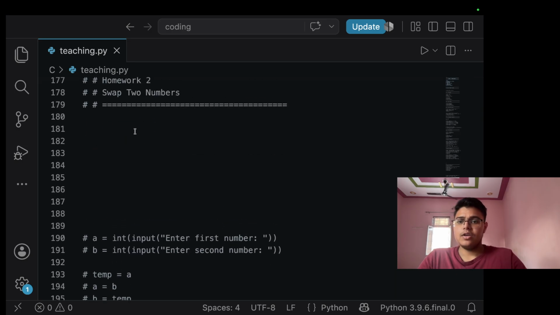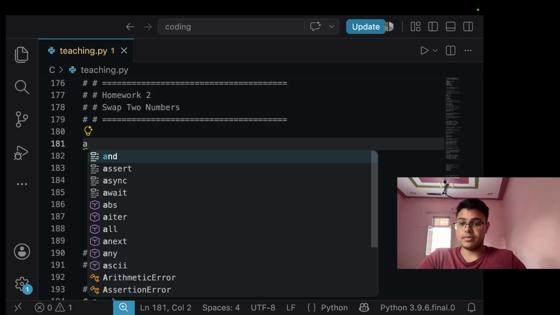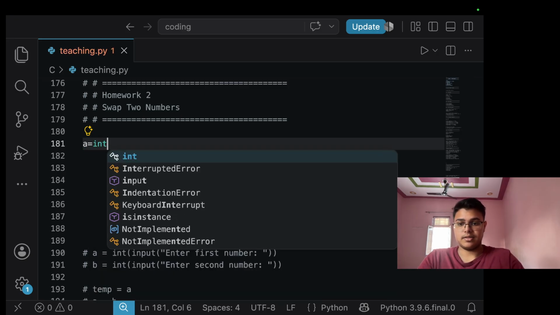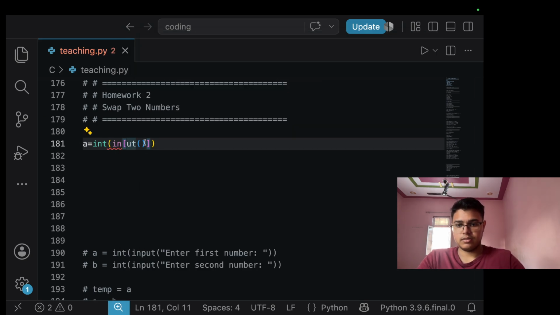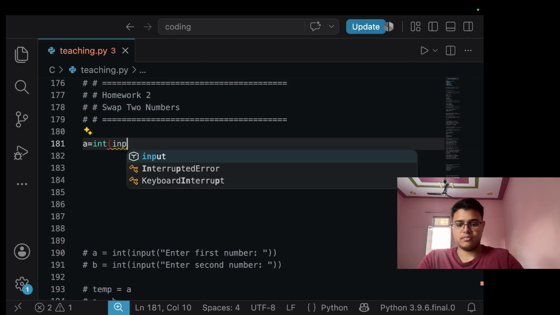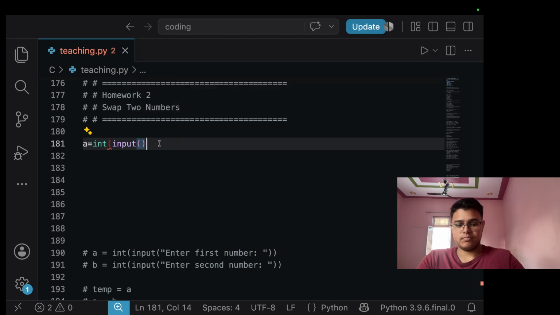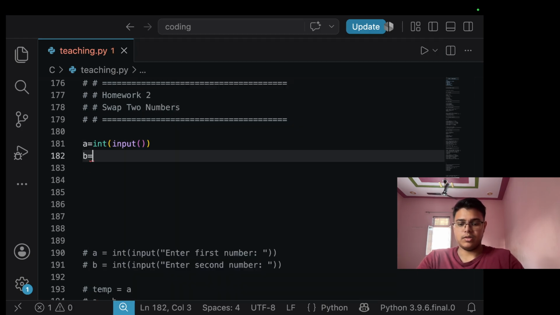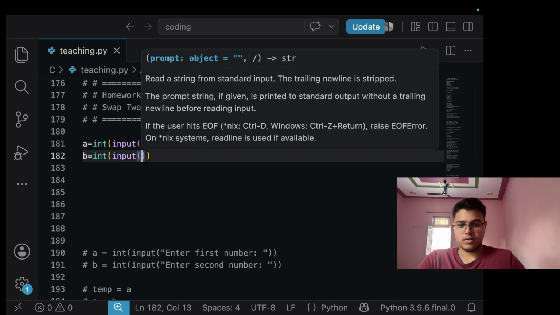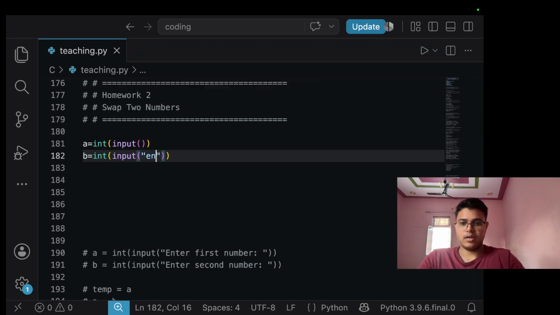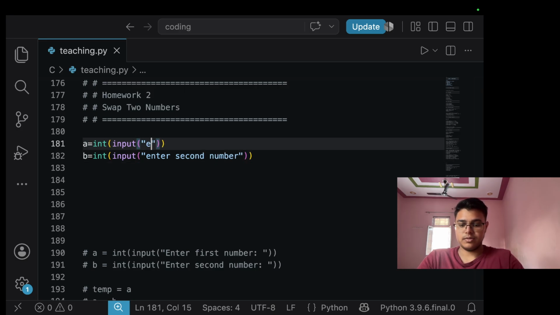Let's start here. For swapping two numbers, we have to take two numbers, not float this time, but integers. That's why we use int input. Now b equals, again take an input, enter second number. Here is enter first number.